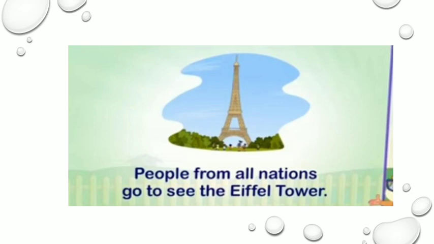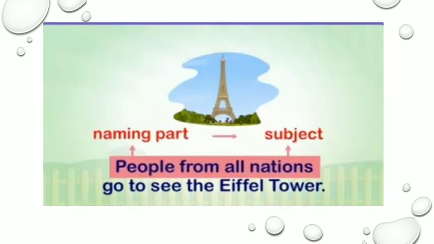Here, if we look at the sentence, we are talking about whom? We are talking about people. Which people? From all the nations. Where are they going? They go to see the Eiffel Tower. So your guess is correct, children, that people from all nations is the subject and go to see the Eiffel Tower is the predicate.